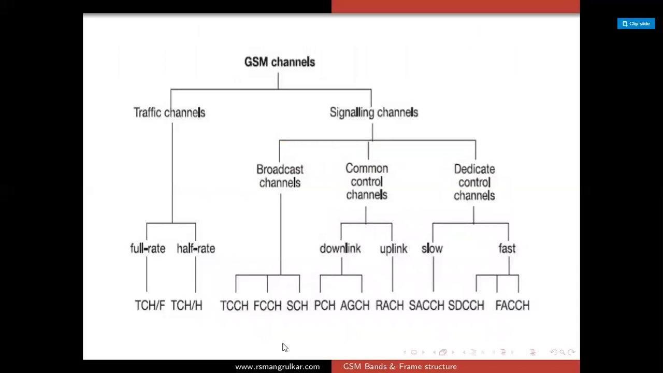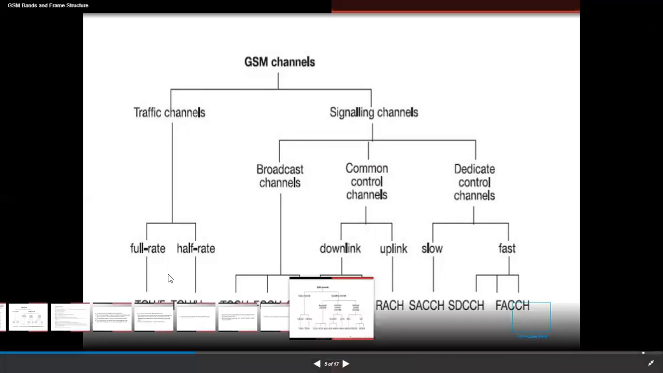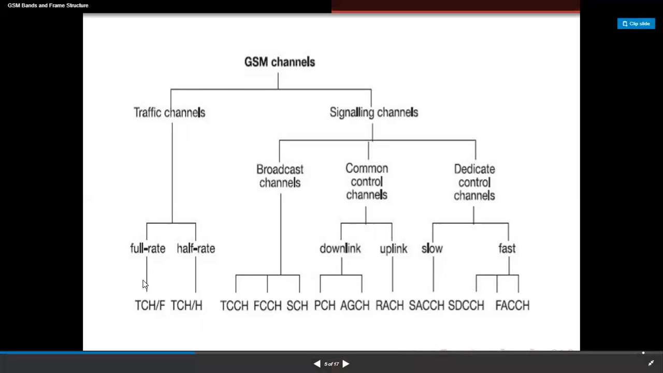And the GSM channels, as I have already explained in the previous presentation, there are two types of channels: traffic channels and control channels or signaling channels. Traffic channels are full rate and half rate. Traffic channels are used to encode the user data or speech data, and the signaling information formats are the same on both forward and reverse links. The control channels are used to transmit information on the forward link.